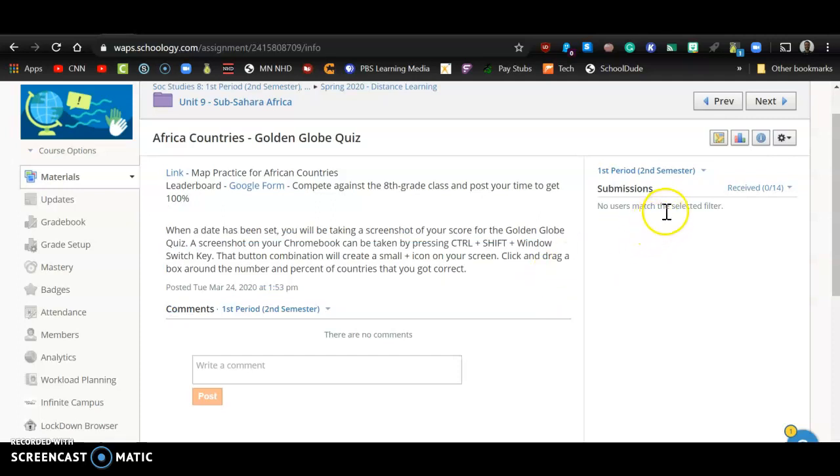And then for you guys over here on your screen, you're going to have like a submit assignment button on the top right. You're going to click that, and there's a way to add a photo by your Google Drive. So that's going to be the way you complete the Golden Globe quiz. As of right now, we don't have a time set for this first one, but when that happens, there will be a date that'll show up on your Schoology account. If you want to start practicing now, you can.